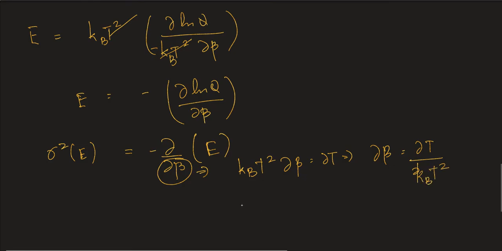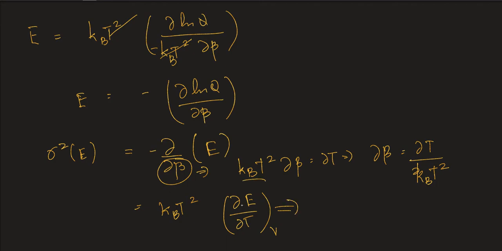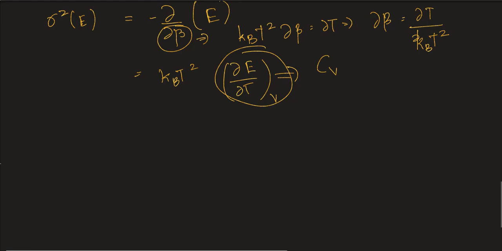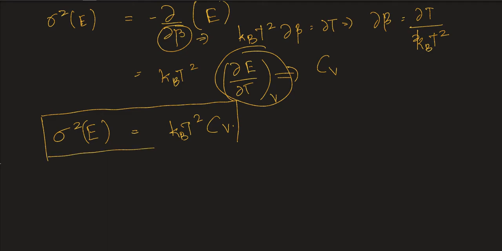If we substitute it here, we get kB into T square into dou E by dou T. And under constant volume conditions, we know that this term actually is the specific heat at constant volume, Cv. So we see that just measuring the fluctuation of the total energy, we can actually get the value of specific heat of the system from the simulation, right?